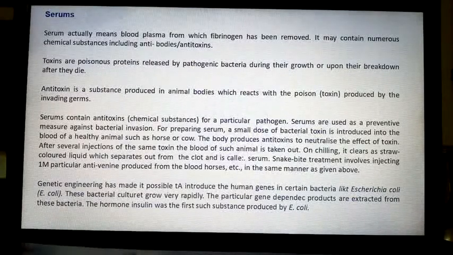Got it? Now genetic engineering has made it possible to introduce the human genes in certain bacteria like Escherichia coli. These bacteria cultures grow rapidly. The particular gene dependent products are extracted from these bacteria. The hormone insulin was the first such substance produced by Escherichia coli.